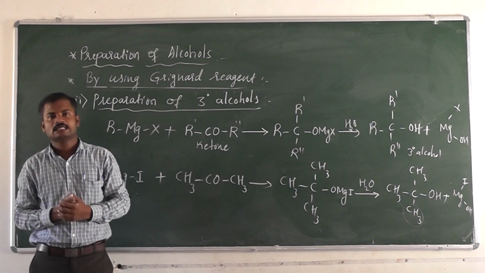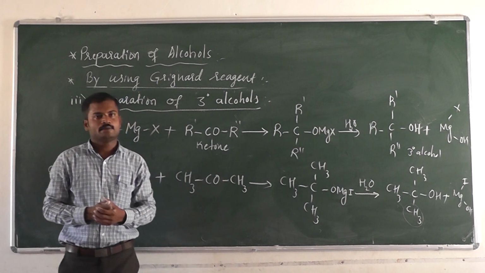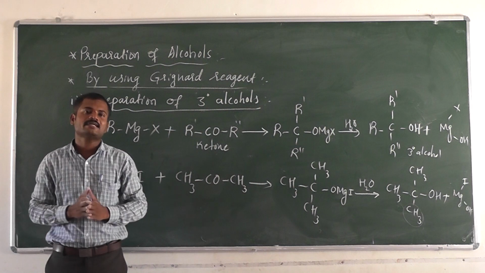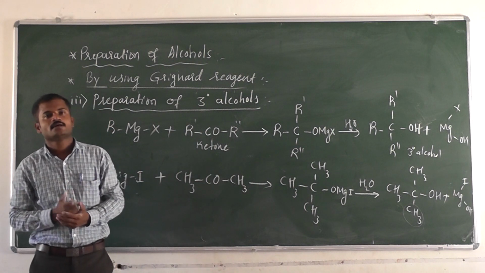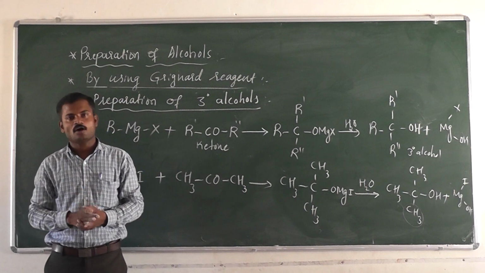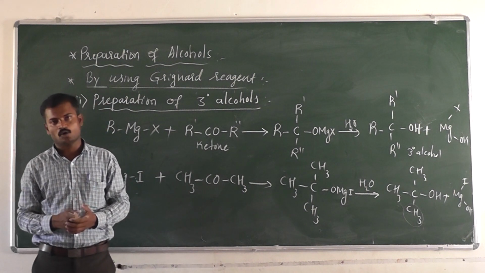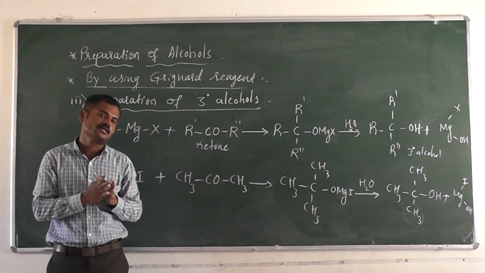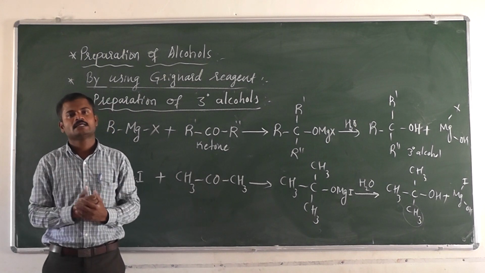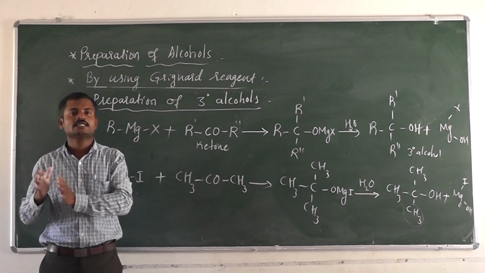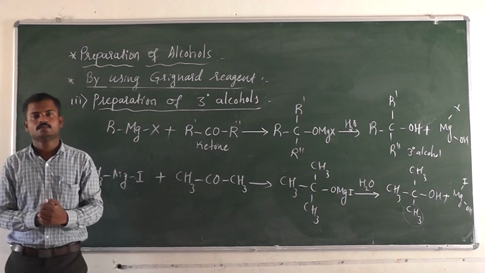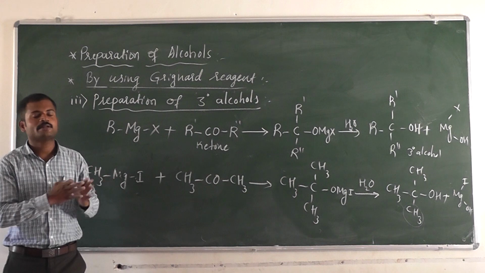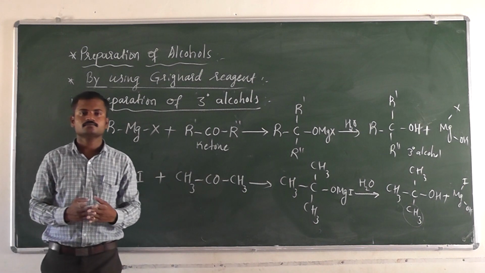In the preparation of secondary alcohol, we have to take Grignard reagent that reacts with an aldehyde other than formaldehyde. In the preparation of tertiary alcohol, we have to take the Grignard reagent that reacts with a ketone, so we can prepare the tertiary alcohol. So this is about the preparation of alcohols.